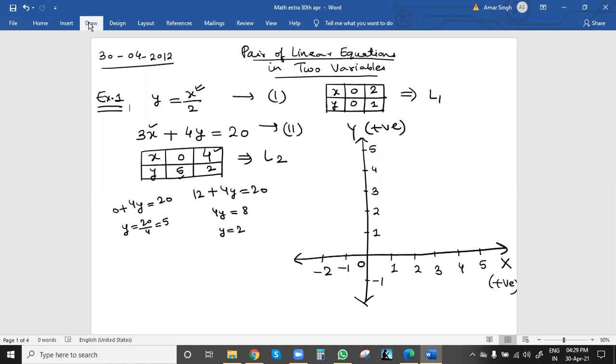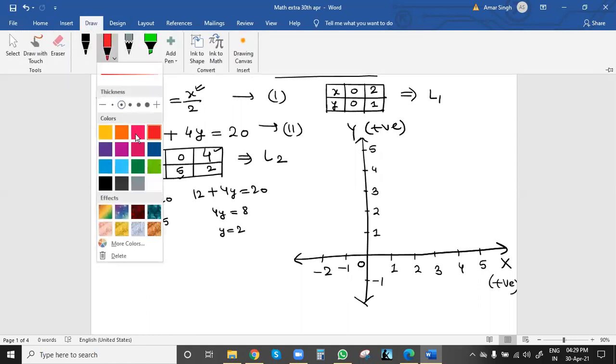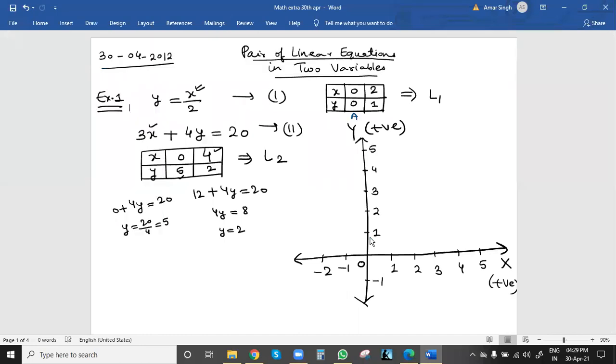Now we'll put the points. First one is 0, 0. Let this be A, 0, 0, and this we can take as B point. X0, Y0 is the origin. Then 2, 1: X2, Y1. X first, then Y. Here X is 2, Y is 1. This is the point, because X is 2 here and Y is 1.